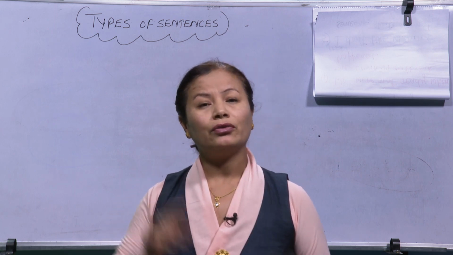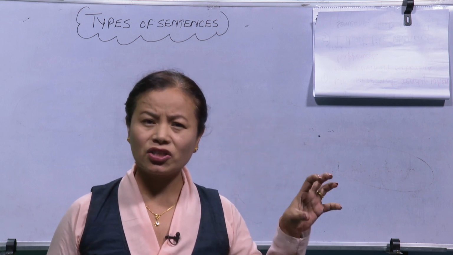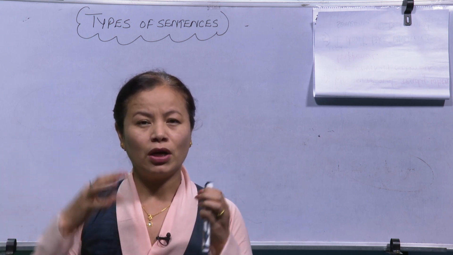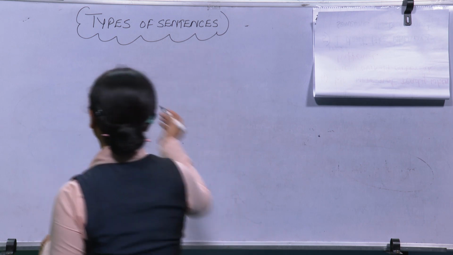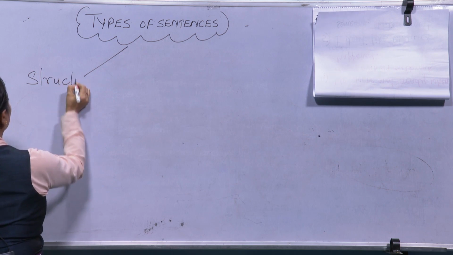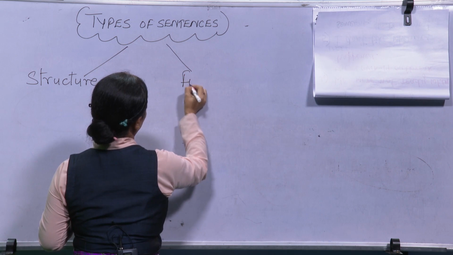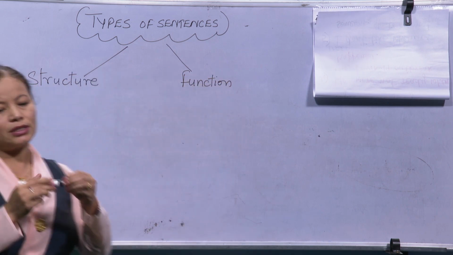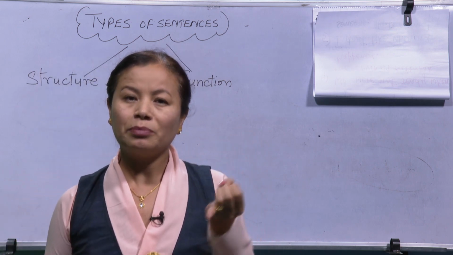When you are thinking, keep in mind types of sentence based on structure and types of sentence based on function. That will help you think in an easier way. Types of sentences based on structure: you have learned about simple and compound.